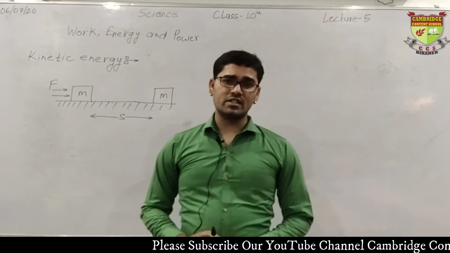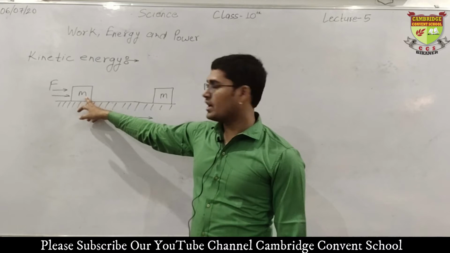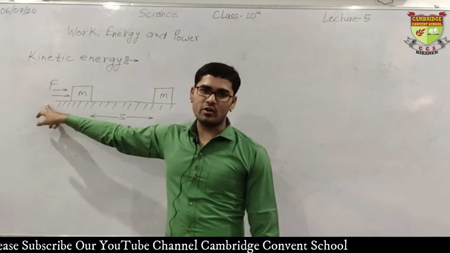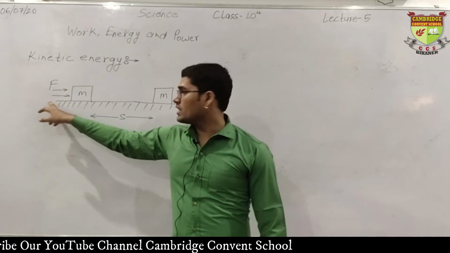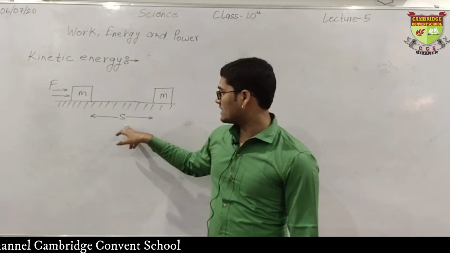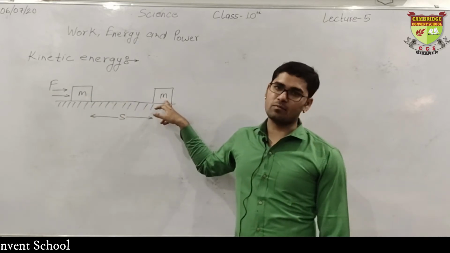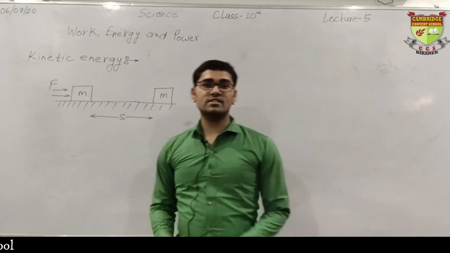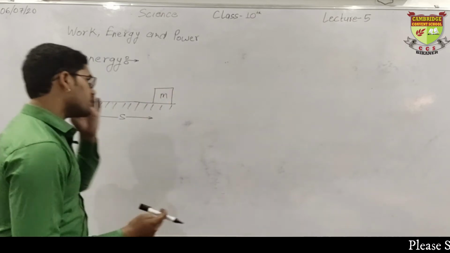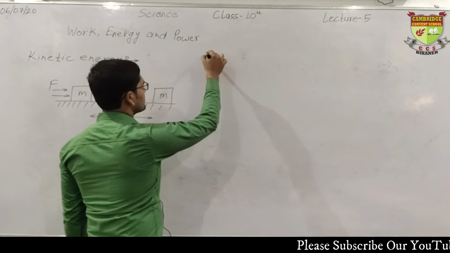So what is the condition? What will you write? A mass m is placed on the ground. A force F is applied on it. Due to this force, this mass covers some displacement S, and after some time it reaches this second position. Fine. So what is happening here? We applied some force on it. So what will we write?